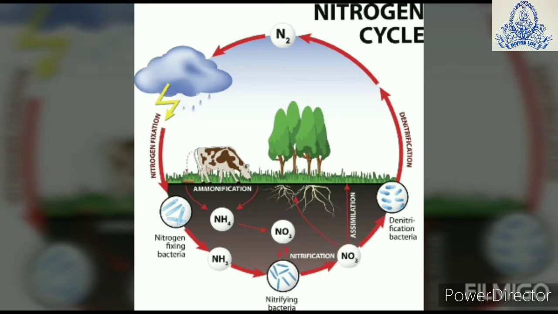Assimilation. Roots of the plants absorb this nitrogenous compound from soil. Now, they can absorb directly from the soil. Now the plants use them to synthesize the protein and another compounds. Animals who are feeding on the plants get these proteins and nitrogen compounds.